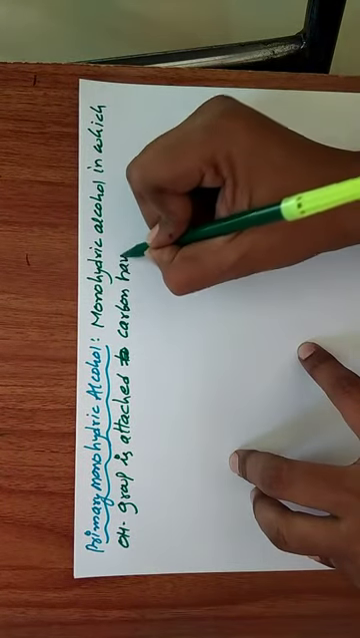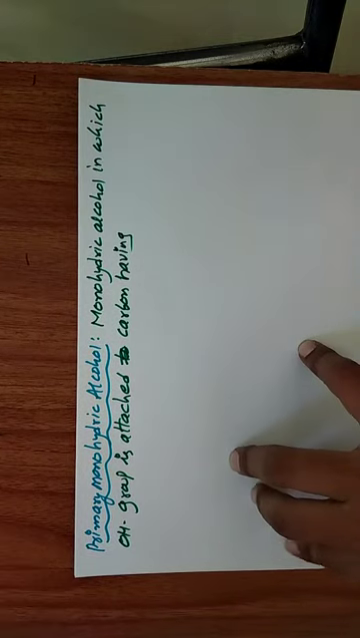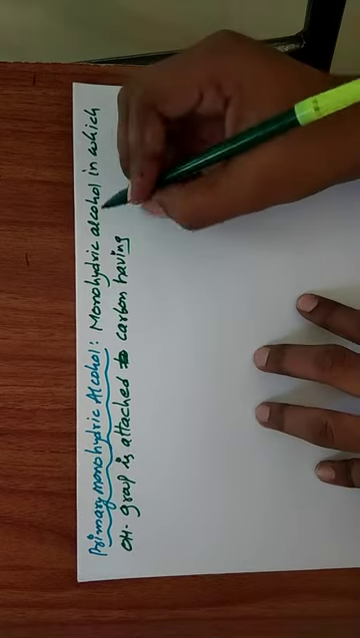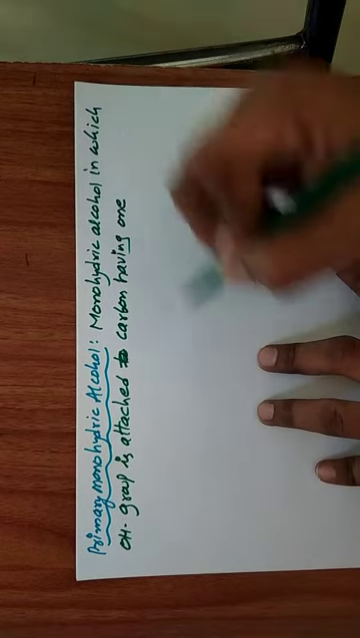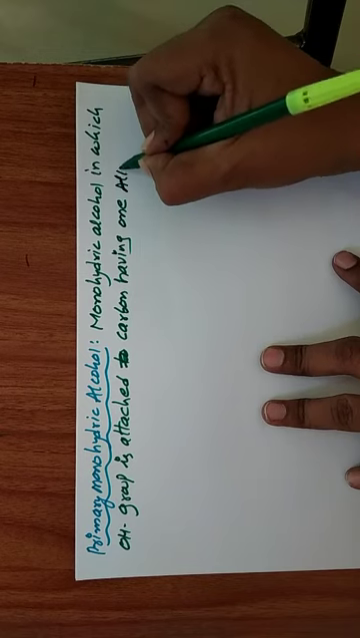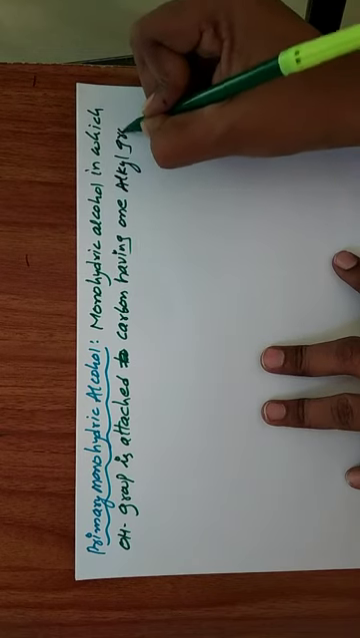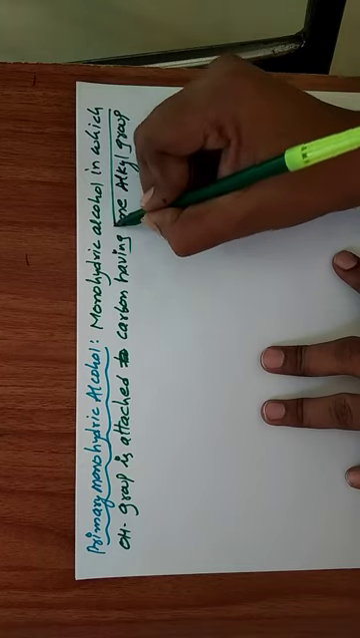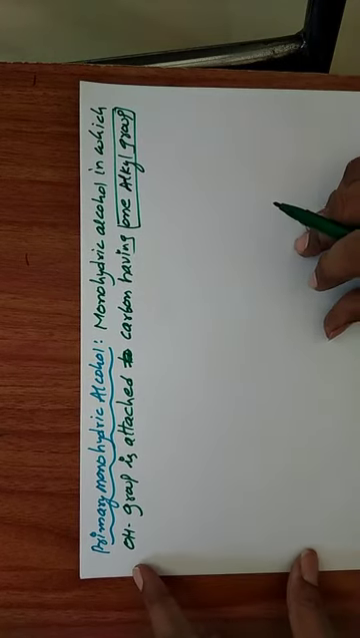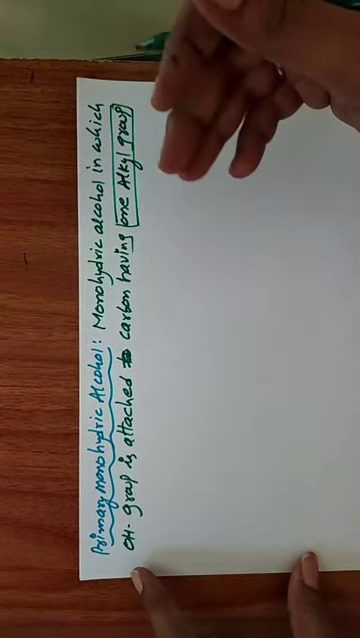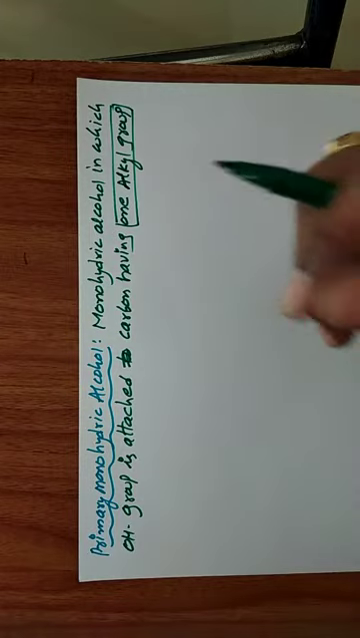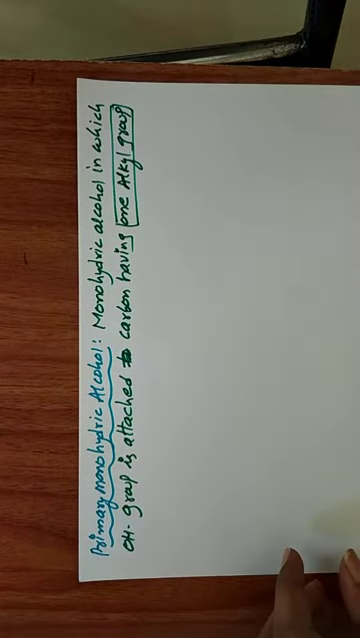having one alkyl group. So that is called primary monohydric alcohol. This is the definition of primary monohydric alcohol.